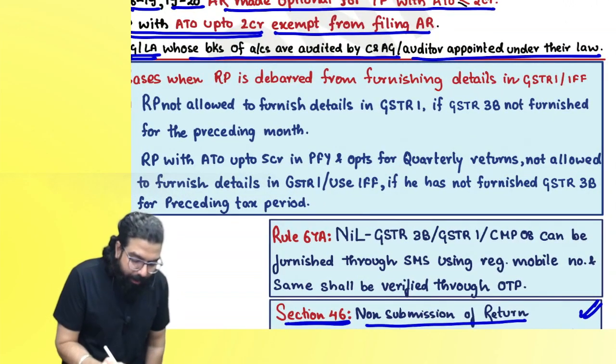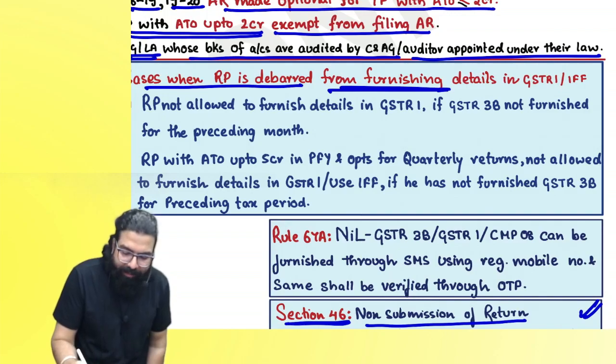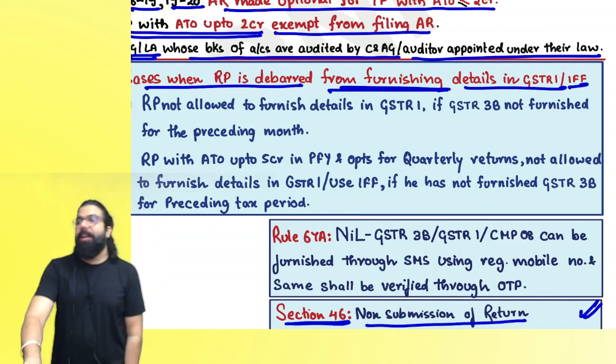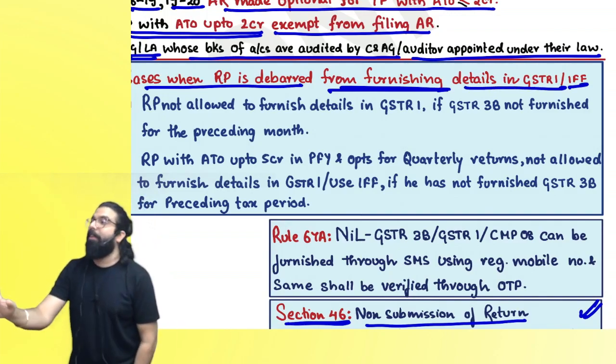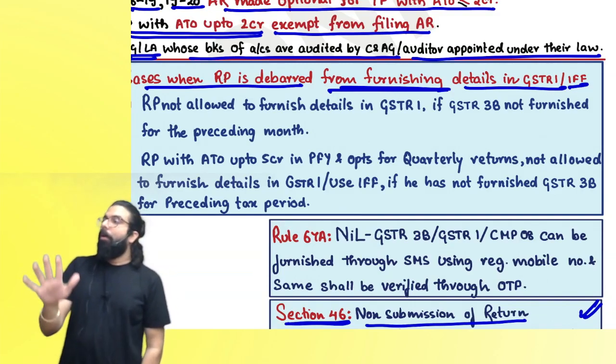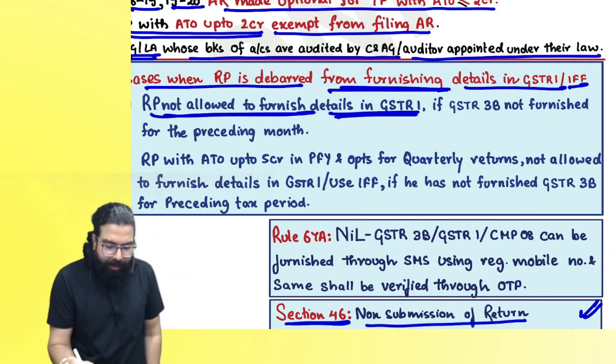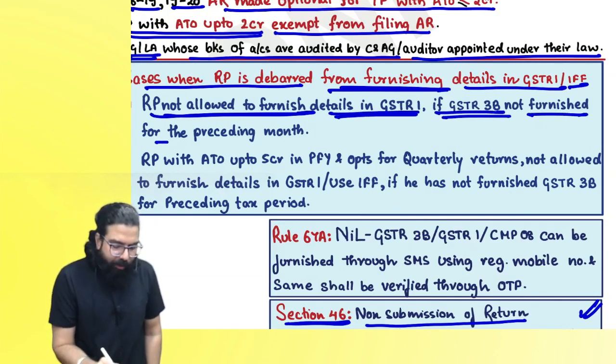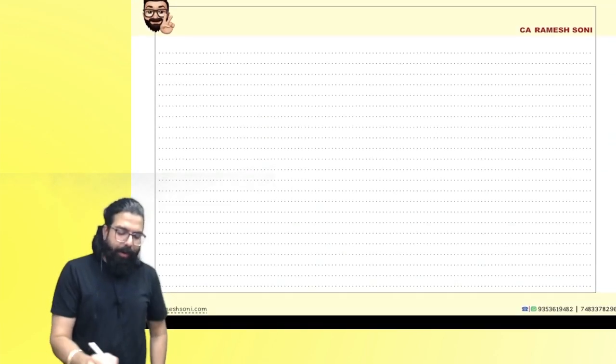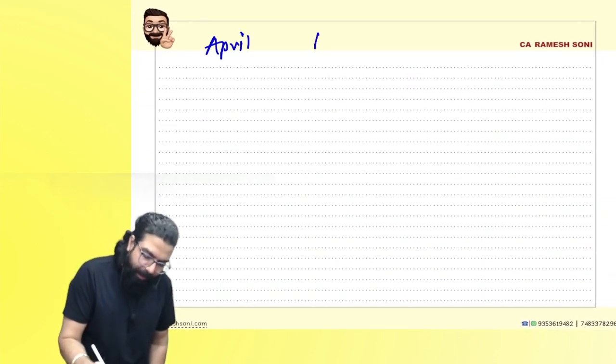On the right hand side, cases when a registered person is debarred from furnishing GSTR 1 or the invoice furnishing facility. These are the cases when your GSTR 1 will not be allowed. It says a registered person will not be allowed to furnish the details in GSTR 1 if GSTR 3B is not furnished for the preceding month. Everyone over here, April, May. You know what I did? In April I filed my GSTR 1.